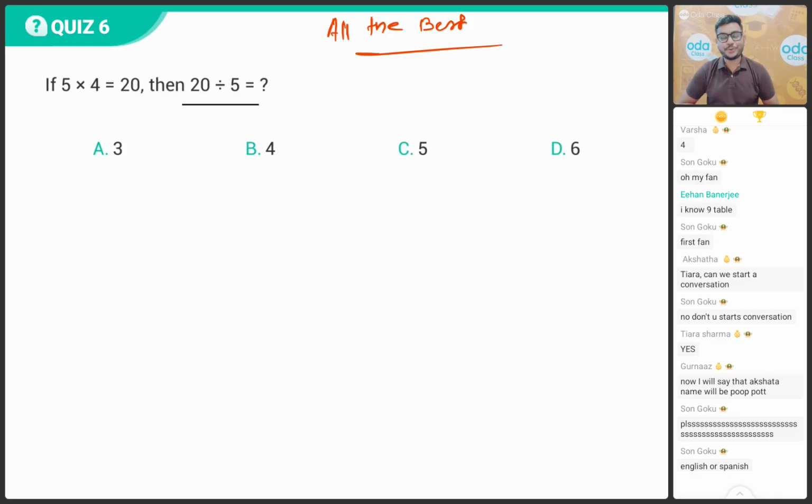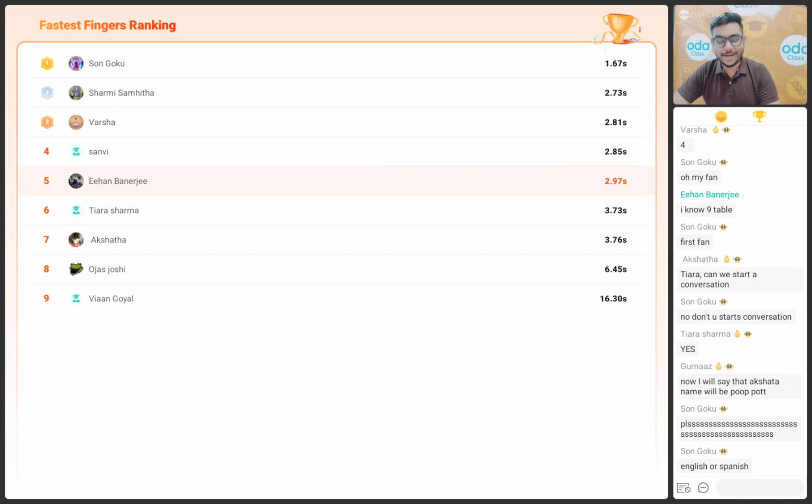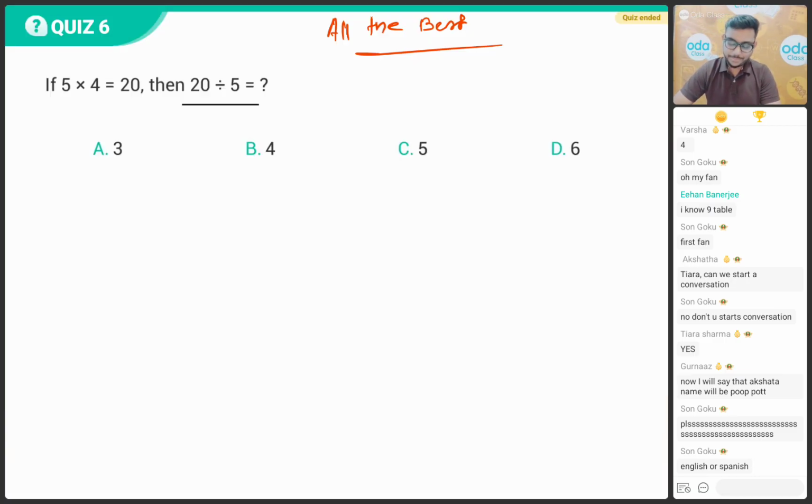If 5 multiplied by 4 is equal to 20, then 20 divided by 5 will be what? 10 more seconds. Let's be more quick and solve more and more questions in the class, children. Very good. Students, can you write your answer in the chat box? Tell me what would be the answer. So 20 divided by 5 will be your option number B, that is 4.